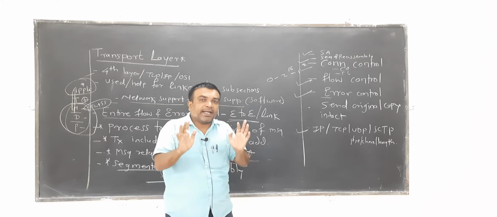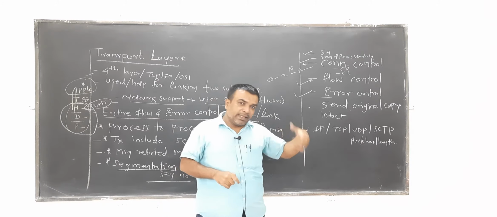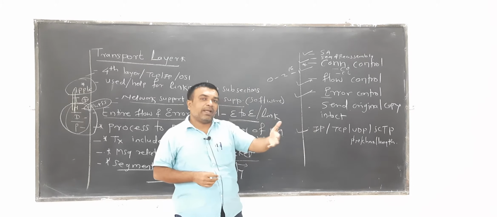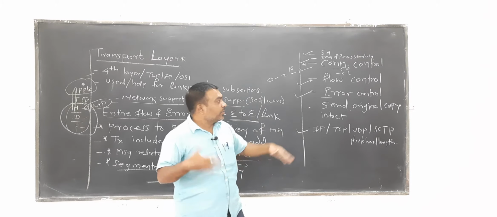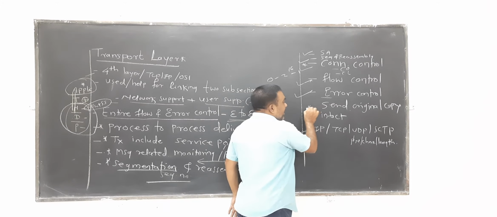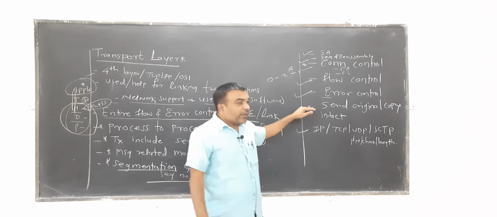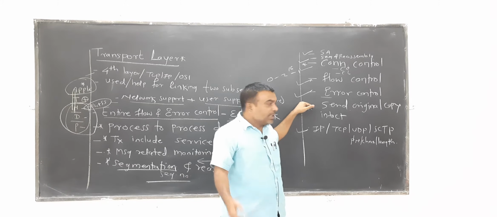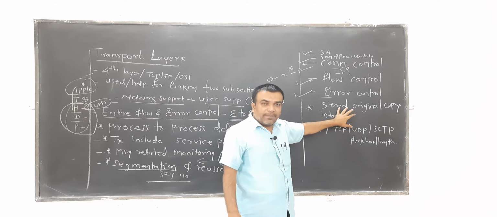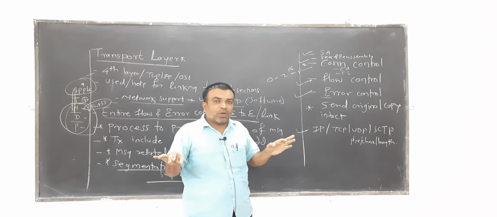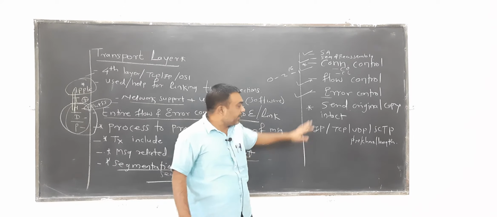So an error can be detected, and if there is any error, then the question is to resend the same frame or same segment again. That is error control. Error control indirectly assures that the received segment, the received message, is the same as the original. The copy of the original sent information will be intact, with no headache in regard to that.